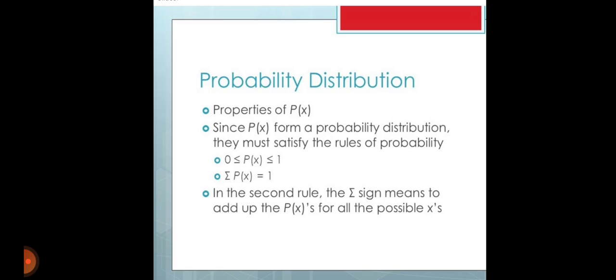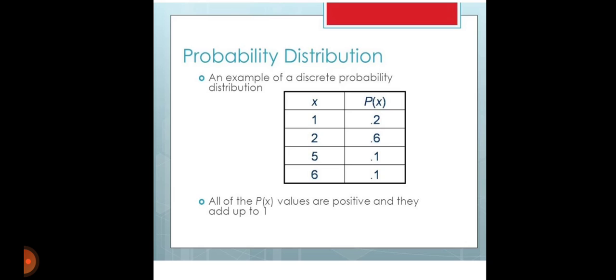In the second rule, sigma means to add up P(x) over all the possible values of x, and the sum is equal to 1. An example of a discrete probability distribution: x is 1, 2, 5, 6, and P(x) is 2/6, 1/6 and so on. All the P(x) values are positive and they add up to 1.